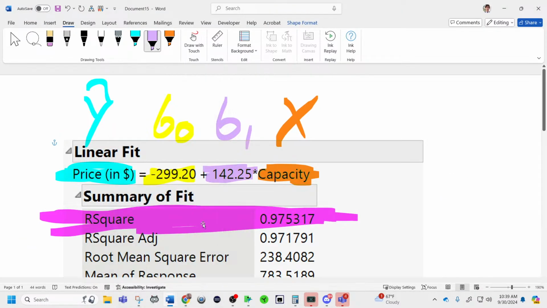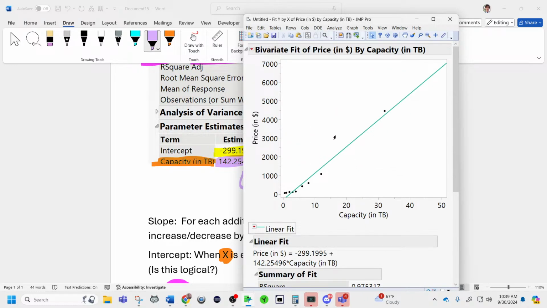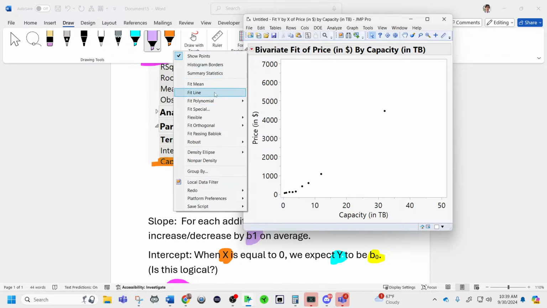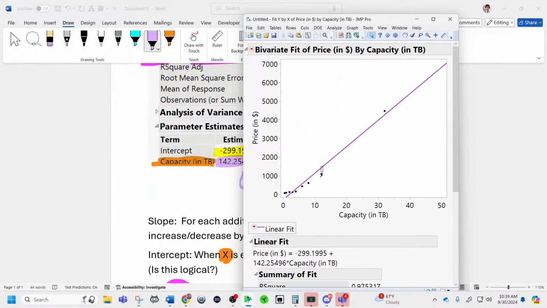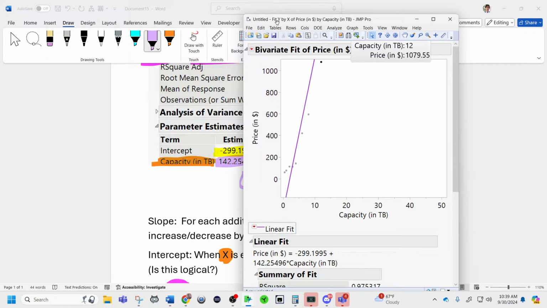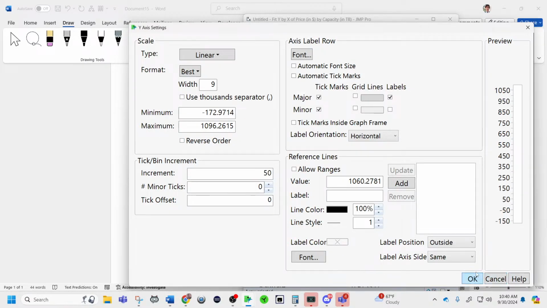Yep. So make sure you know what it means for a residual to be positive or negative. You can see right here we were doing this with the hard drive model, and we had it visually over here. Add back in the line, remove fit, and add back in the line. This hard drive right here costs less than it was predicted to cost. Why? Because it has a price of $1,079.55, but it was predicted, and we can look at the prediction by putting the model up to the top. We'll do it in units of 50, and hit OK.